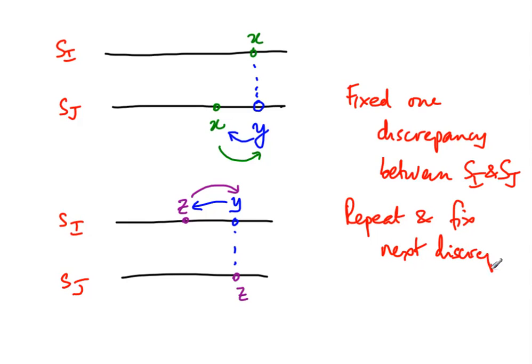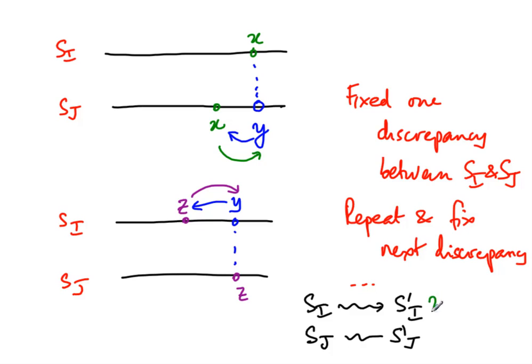I can keep doing this, and sometimes I change J, sometimes I change I, depending on what happens. In general, I would have changed both, and I would have gone from Si to some S prime i, and from Sj to some S prime j, and the property that I have is that these two now agree on common jobs. Every job that is in both I and J is executed at exactly the same time in S prime i and in S prime j.